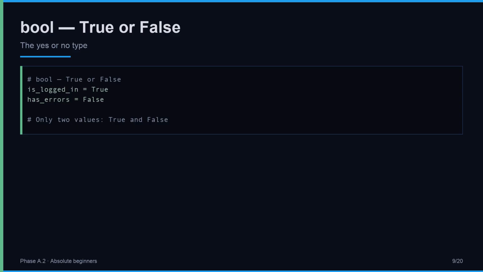Bools are small and simple, but they run the show. Notice that True and False are capitalized. That matters. Yes or no, that is all.